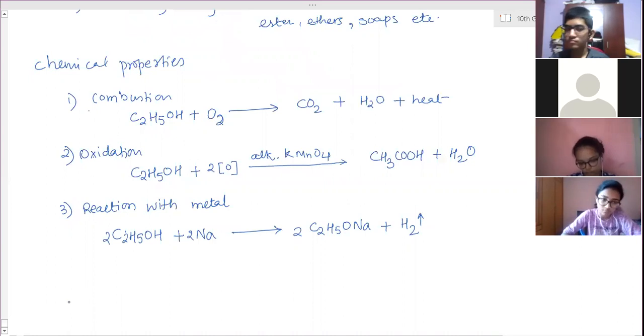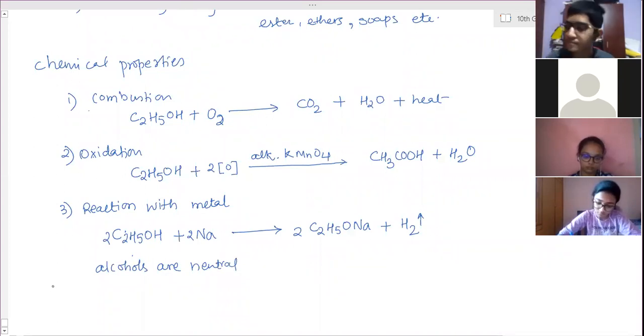By this reaction, generally people say that it is acidic in nature because acid also when reacts with metal it produces hydrogen gas. But alcohol is neutral, not acidic. Alcohols are neutral, not acidic. They do not produce any hydrogen ions.